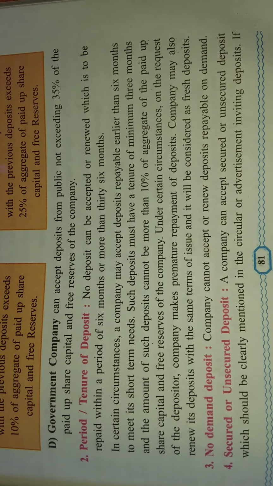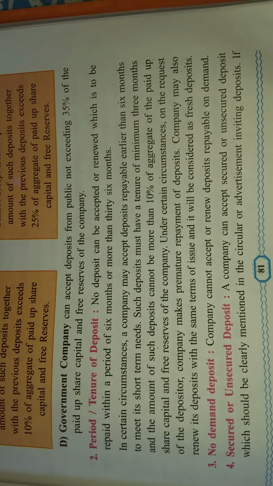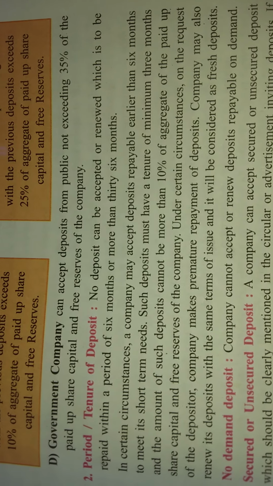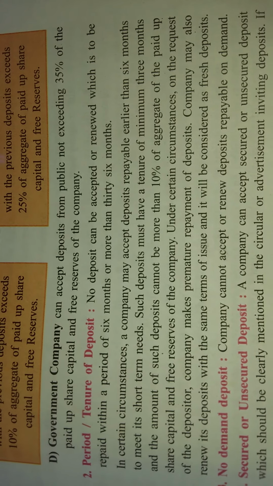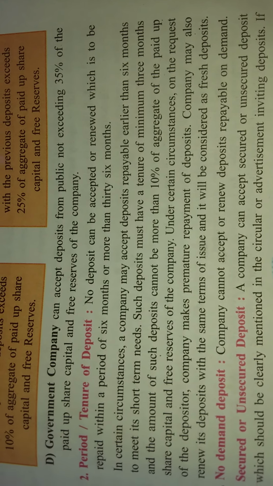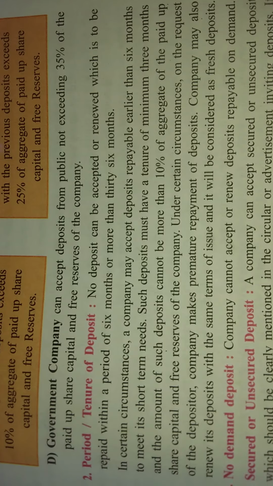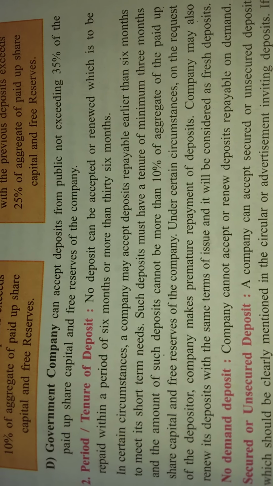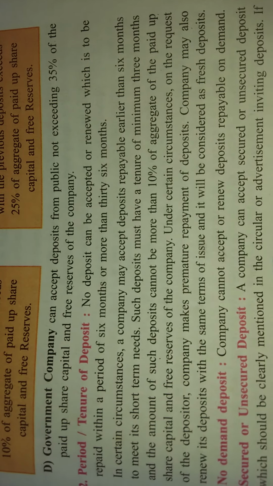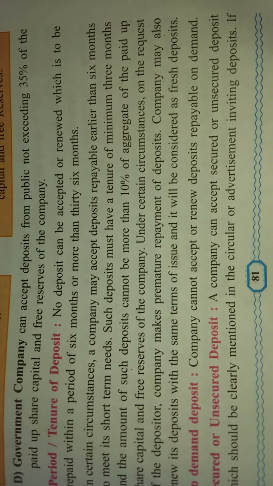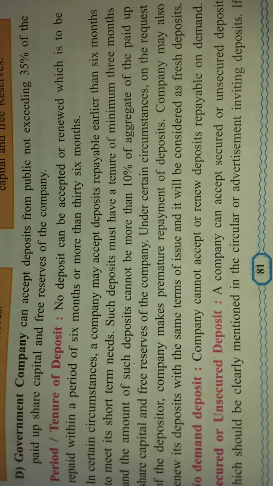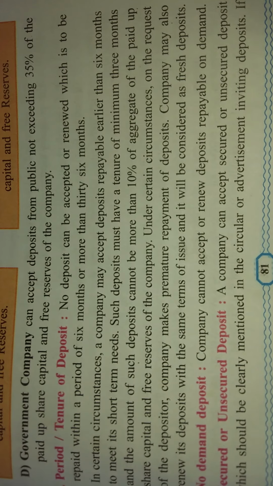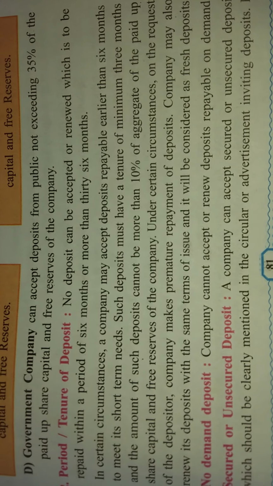The next condition for accepting the deposit is secured and unsecured deposit. It means a company can accept the deposit in the form of secured or unsecured. As we know, secured means the company has to give something as a guarantee to the depositors that they will pay the money on time. And unsecured means no guarantee, no charge is created.